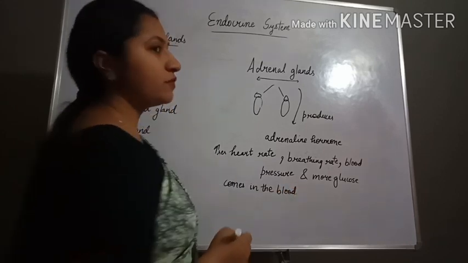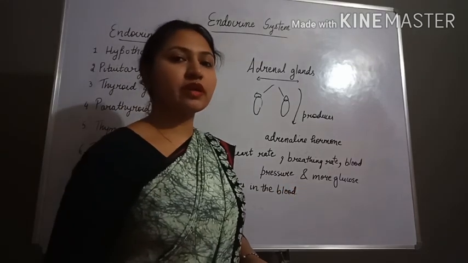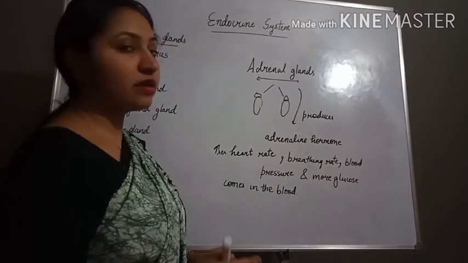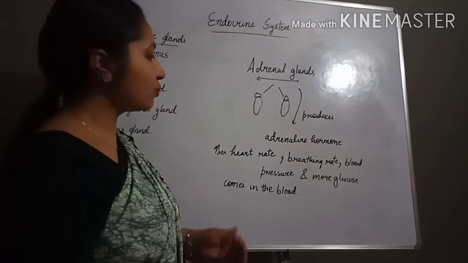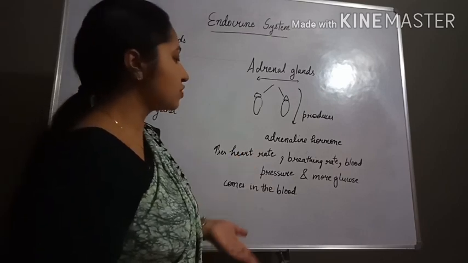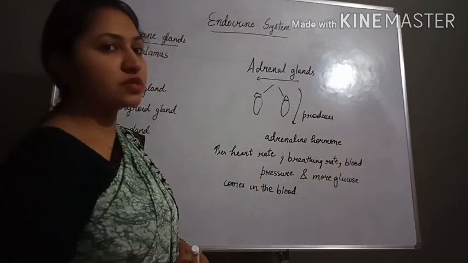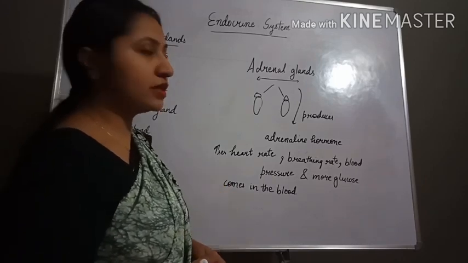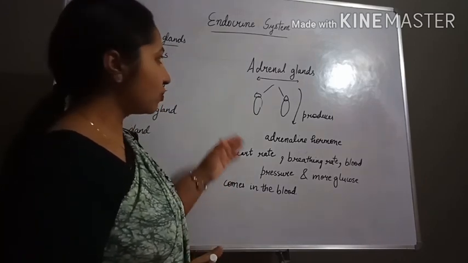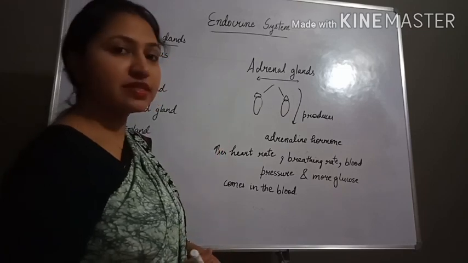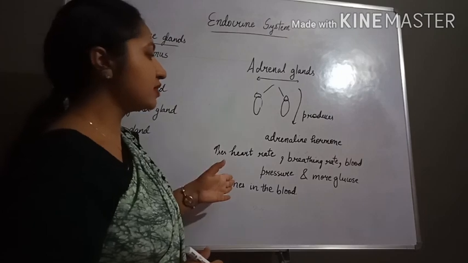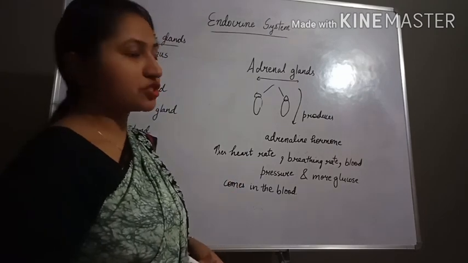What is the function of this? If more glucose comes into the blood, it is responsible for producing more energy, a lot of energy to face such a condition. And these hormones are also known as the emergency hormones. Why? Because they help us in emergency situations.